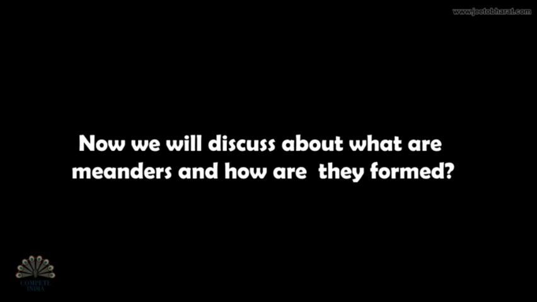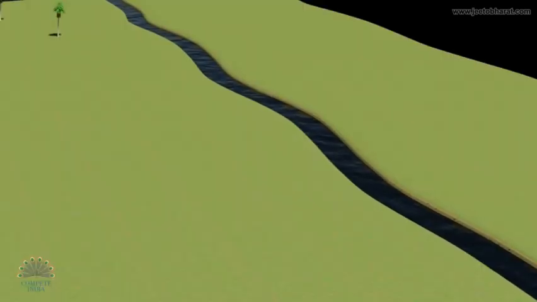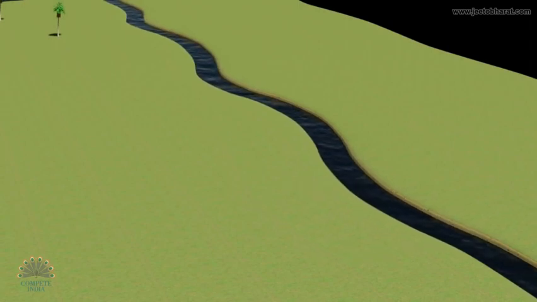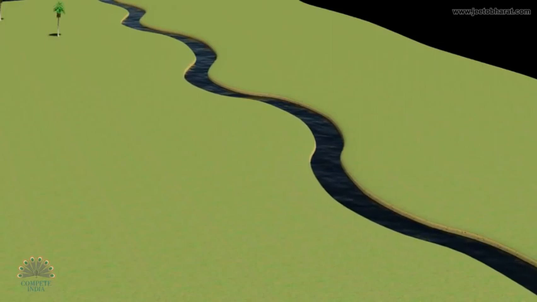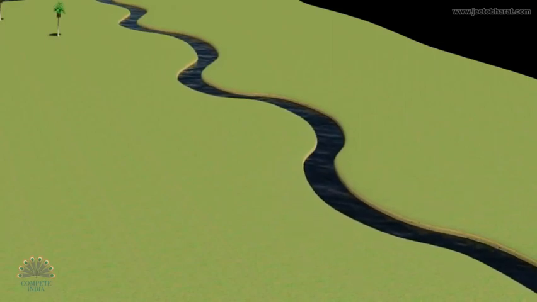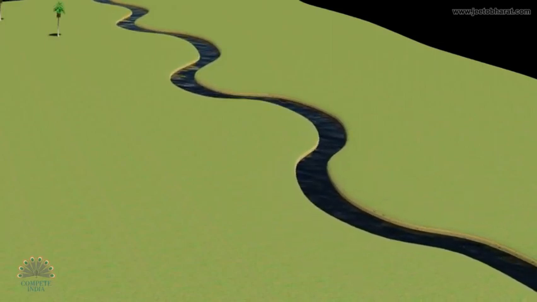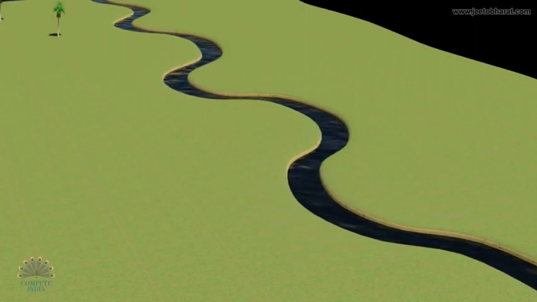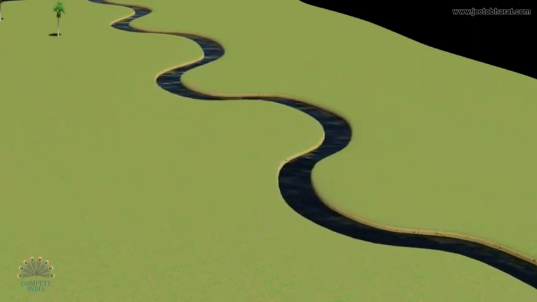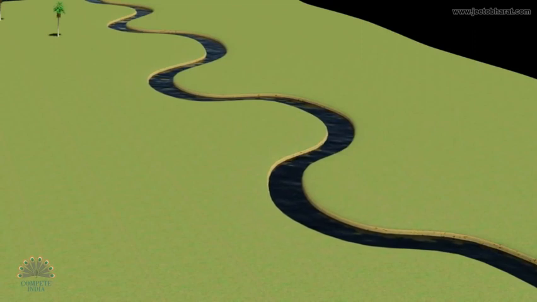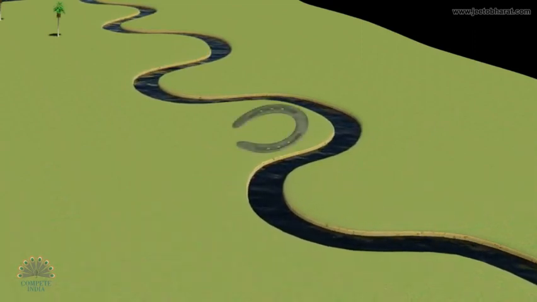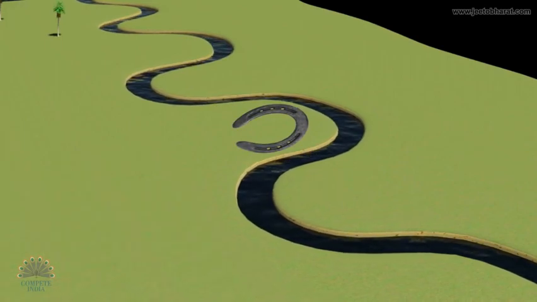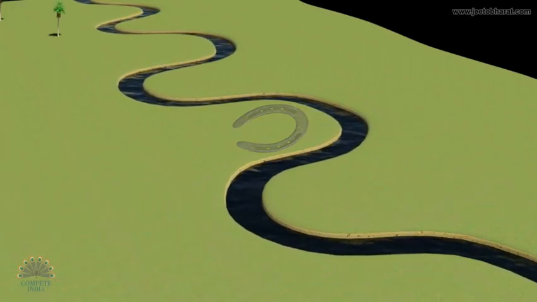Now, we will discuss about what are meanders and how are they formed. Meanders are formed in the middle course of a river. The rivers flow through almost a flat plain in the middle courses. As water flowing under gravity seldom flows straight for any long distance, a winding course soon develops. The irregularities of the ground force the river to swing in great S-shaped curves, forming horseshoe-like loops called meanders.